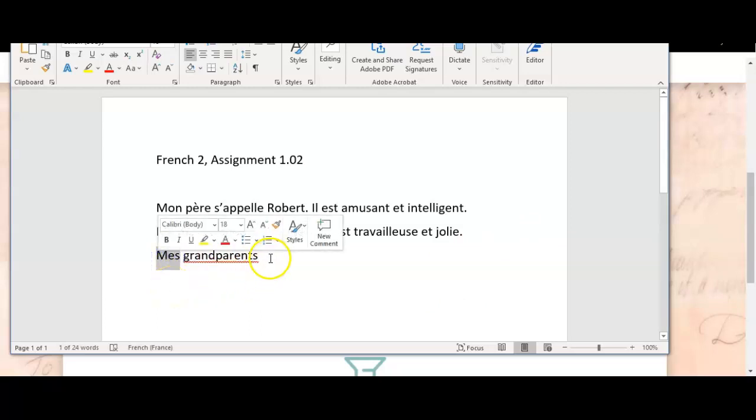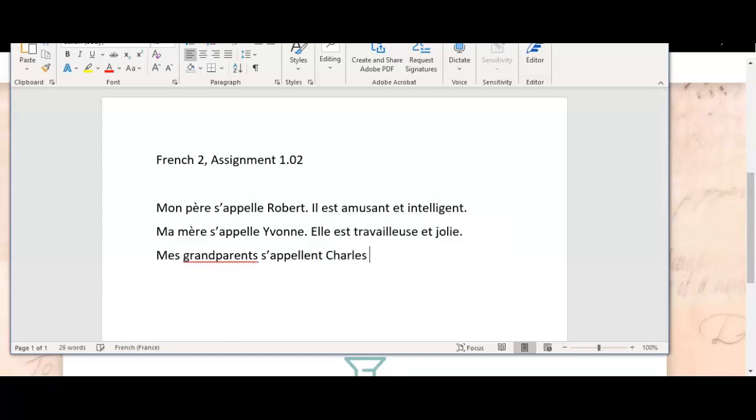S'appellent, they call themselves, or their names are, and I have the plural version of my verb, s'appellent Charles et Suzanne. Okay. My grandparents are Charles and Suzanne. Ils s'appellent Charles et Suzanne. Ils, that means they. So we have one male, one female. So we use that masculine plural form of the subject pronoun.